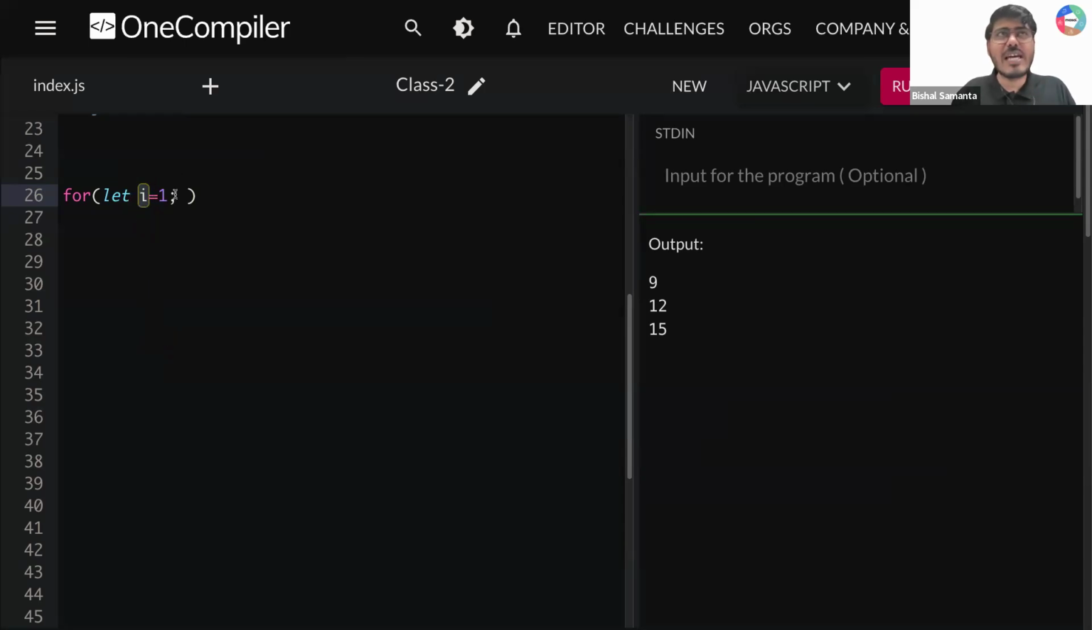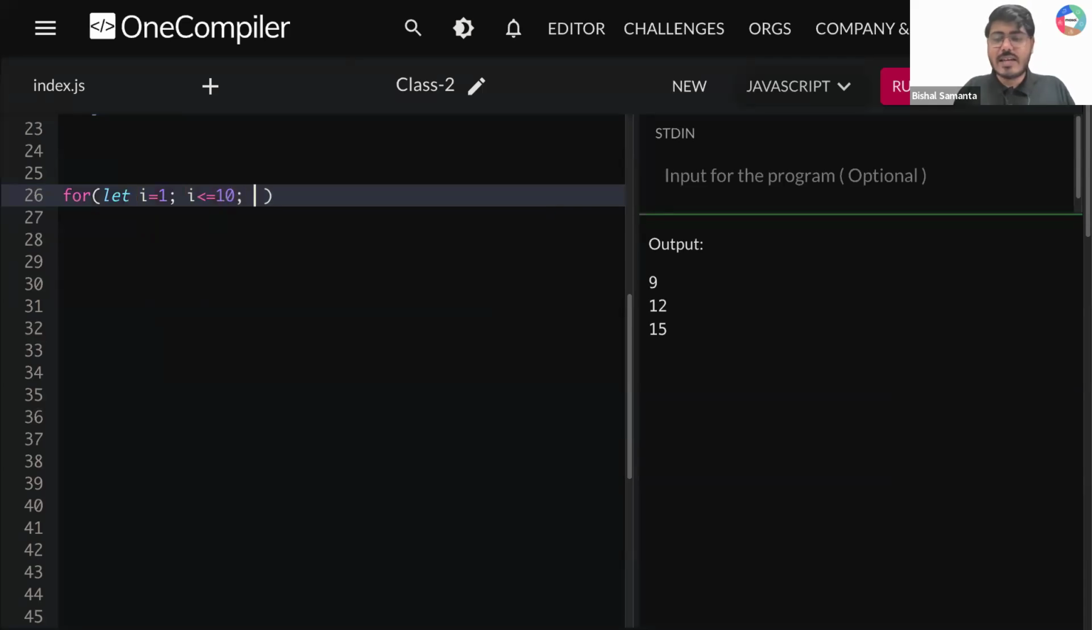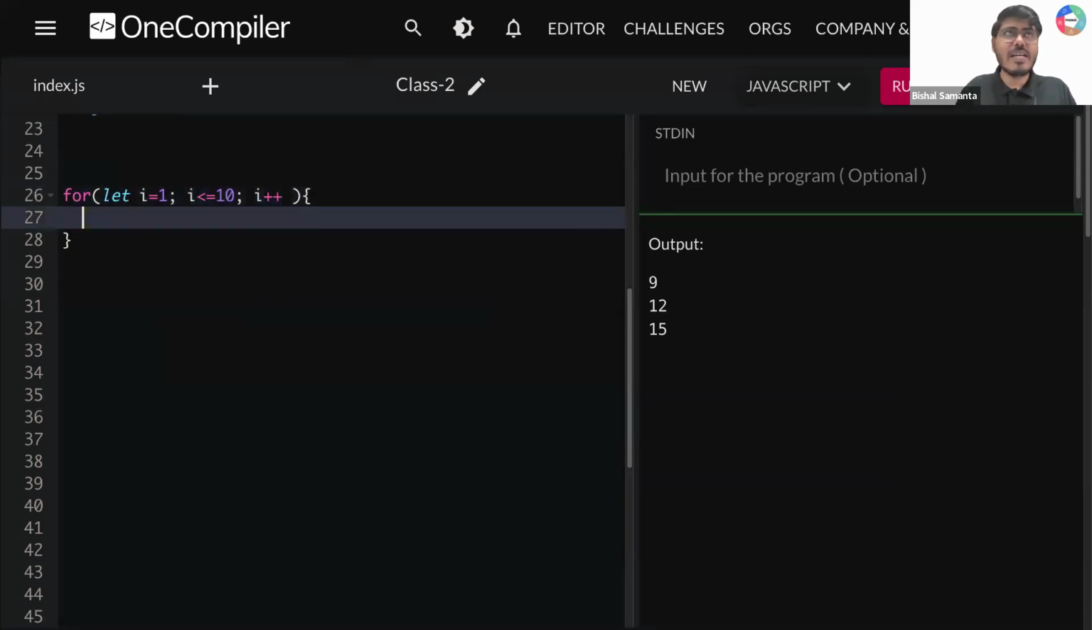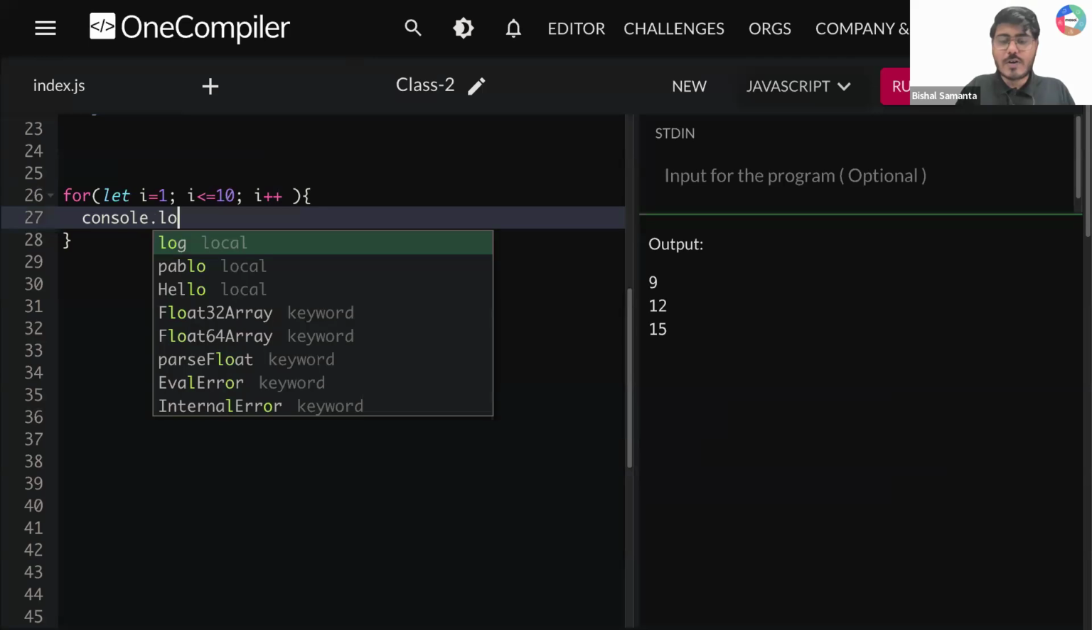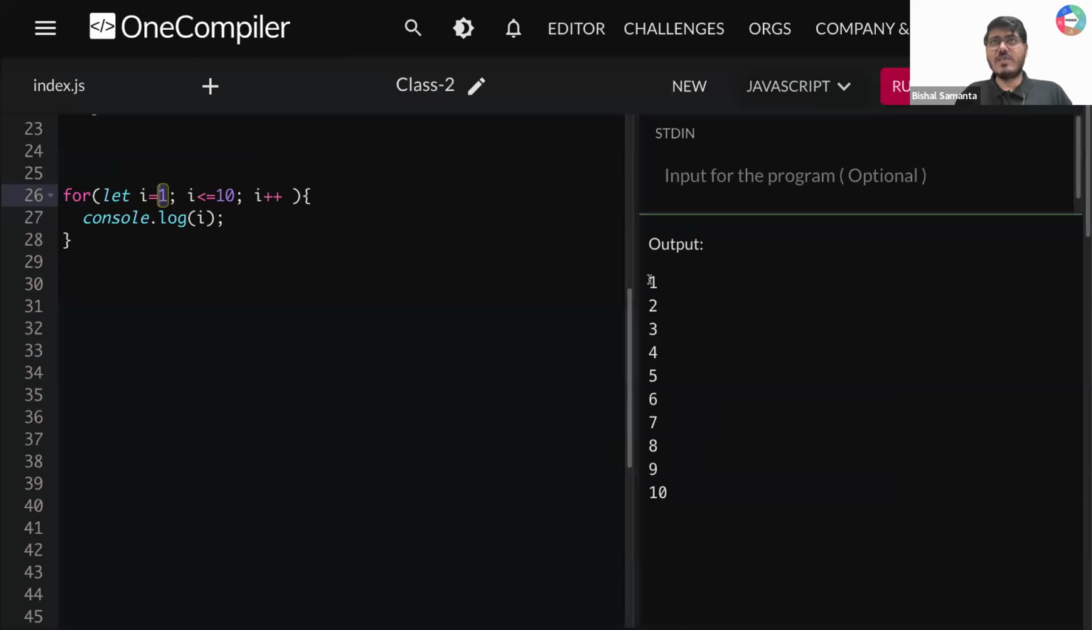So let's say I'm writing here i is equal to 1, i less than or equal to, let's say 10, and then i plus plus. And here I'm writing, let's say, console.log i. Can you tell me what I'm supposed to get in this output? I should get output from 1 till 10. So if I run this thing, what am I getting? I'm starting from 1, I'm getting till 10. This is something we already learned, right?